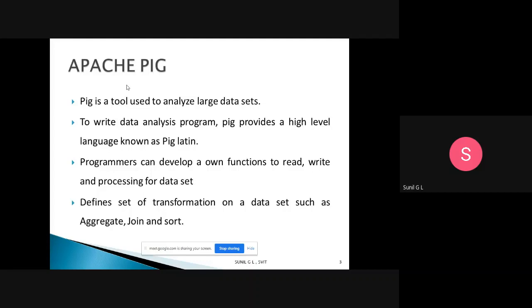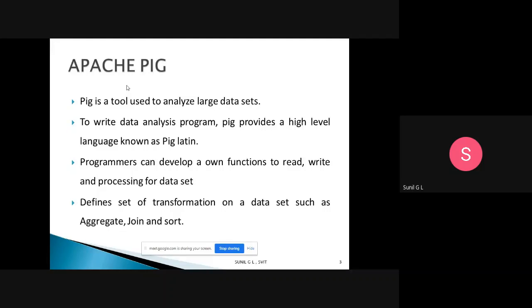Okay. So whenever you want to analyze, it means you need to understand and normalize the data. All those things will be done using Apache Pig. To analyze the data, we need one language, and that is the high-level language Pig provides, known as Pig Latin.